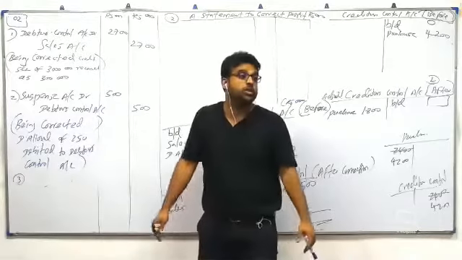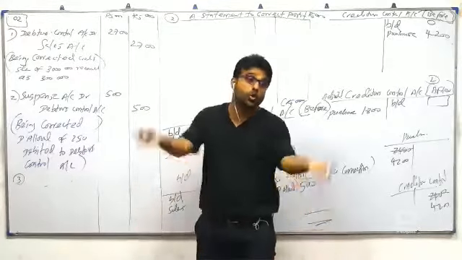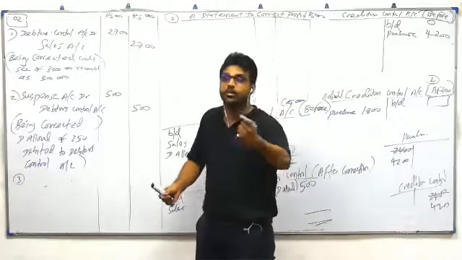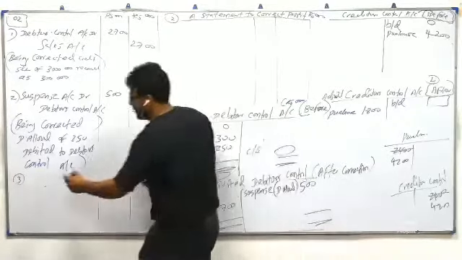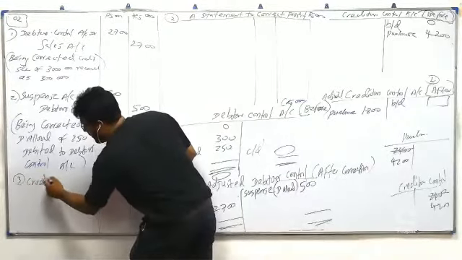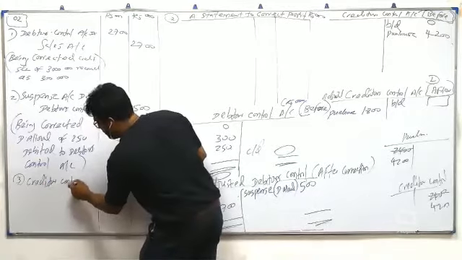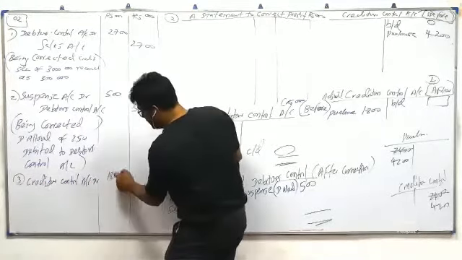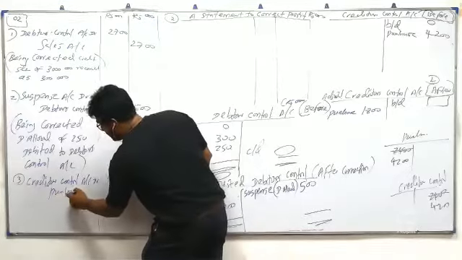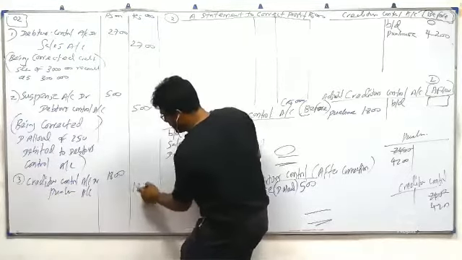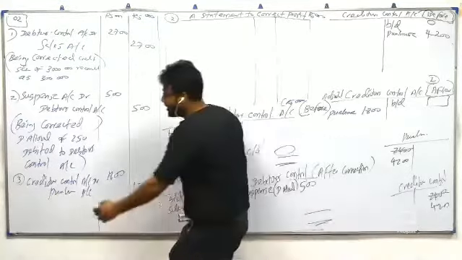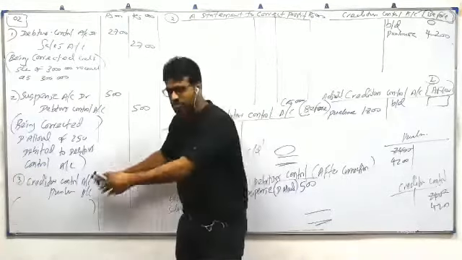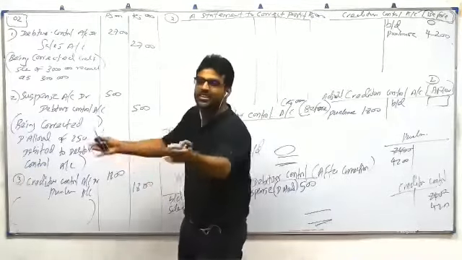Now the starting is the only problem. When I said do it, you all didn't do it. When I started it, now you all say okay, do it. Creditor control account debit 1,800. Purchase account credit 1,800. Guys, what is the narration? Write the same mistake they have made. Explain the mistake, but use the words it's being corrected.